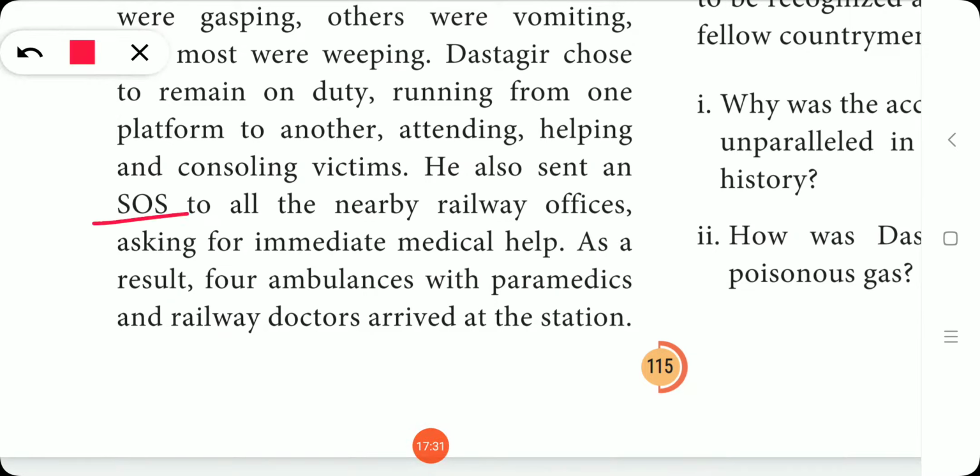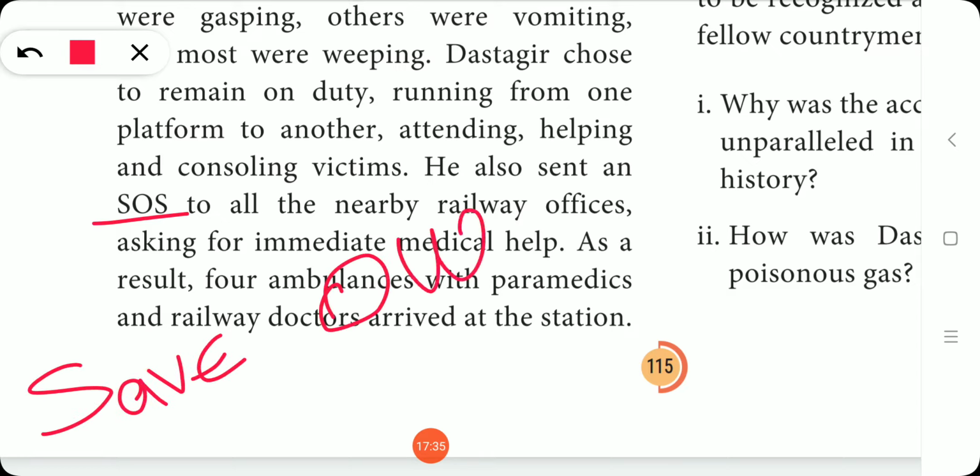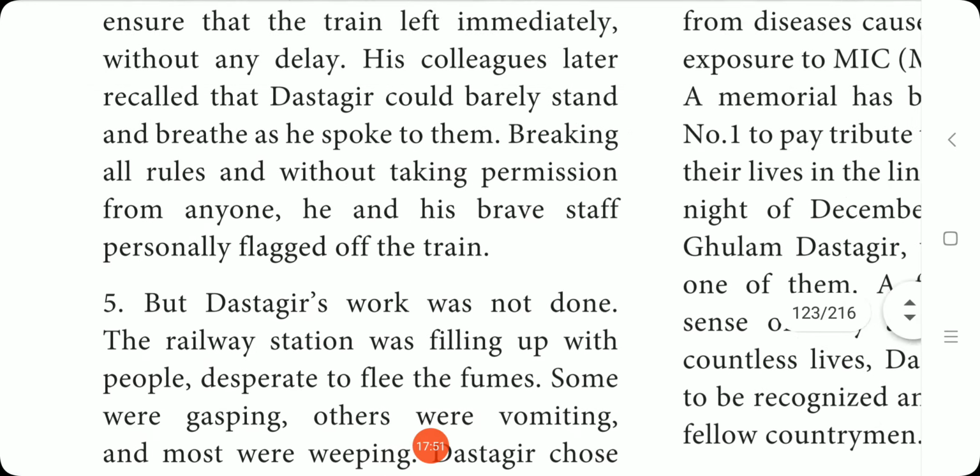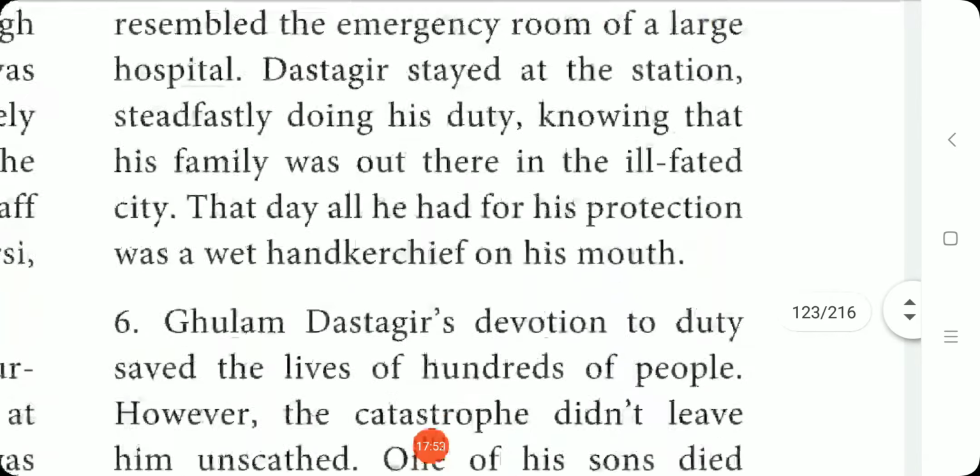SOS means save our souls. So he was sending an SOS to all the nearby railway officers, and as a result, 4 ambulances with paramedics and railway doctors arrived at the Bhopal railway station.